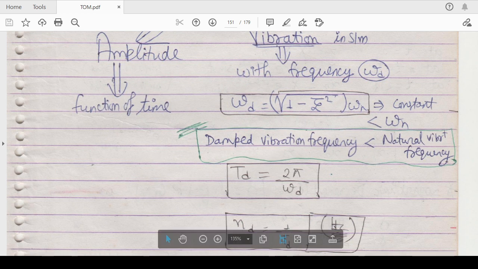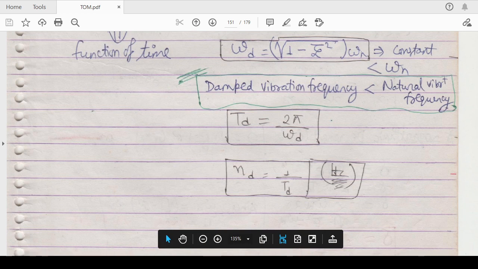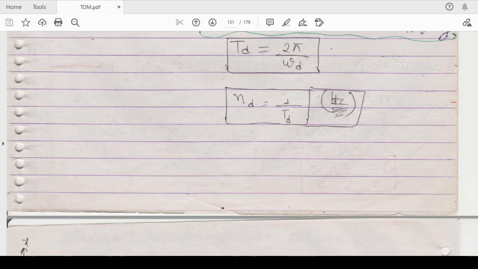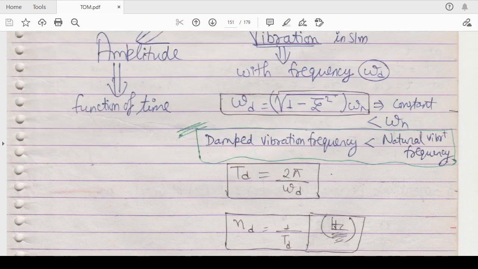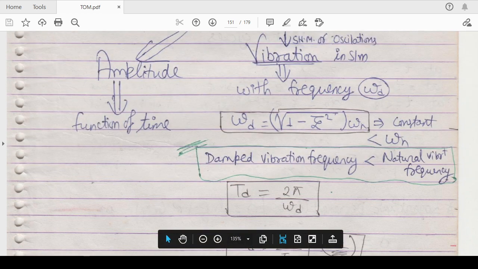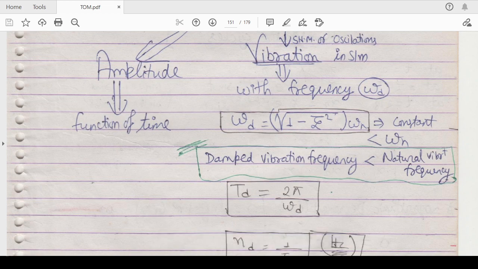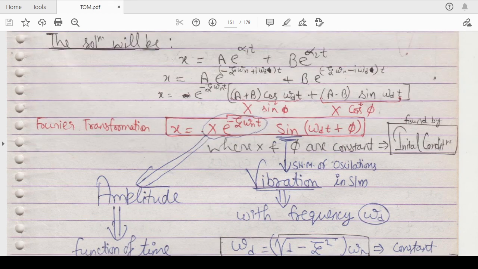So you can also calculate the time period, which is equal to 2 pi by omega d, and the number of oscillations in the damped vibration, which is equal to 1 by Td, in hertz. So in this way you can calculate all the numericals. Most of the time they give you simple numericals. They will give you the value of spring stiffness, mass, and the damping coefficient c. Then you have to calculate the value of omega d or maybe omega n or zeta. So in this way you can calculate this particular numerical.